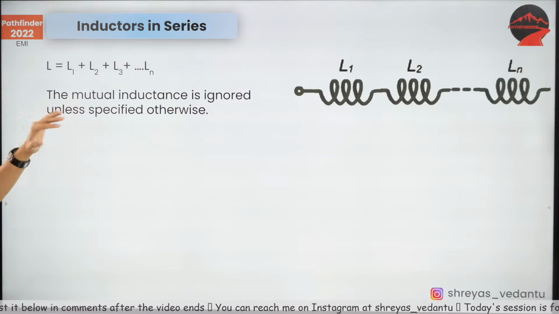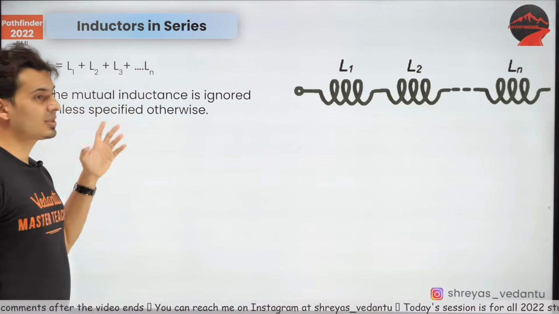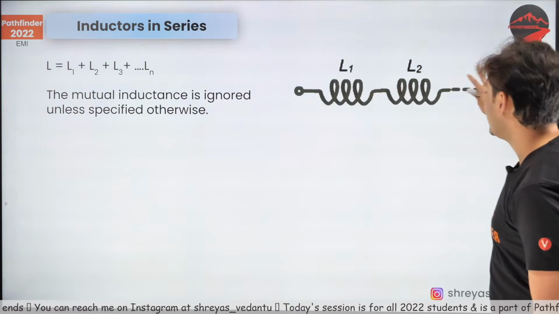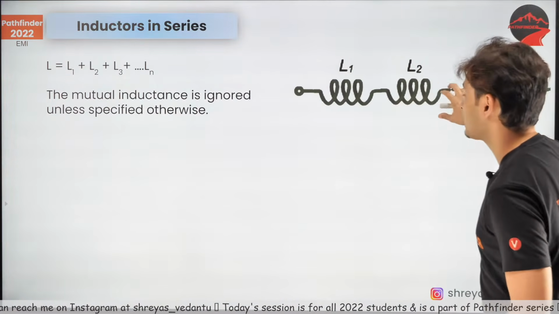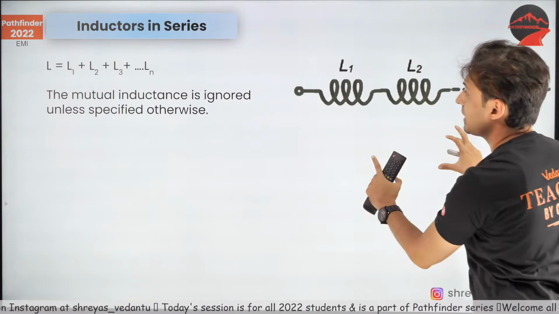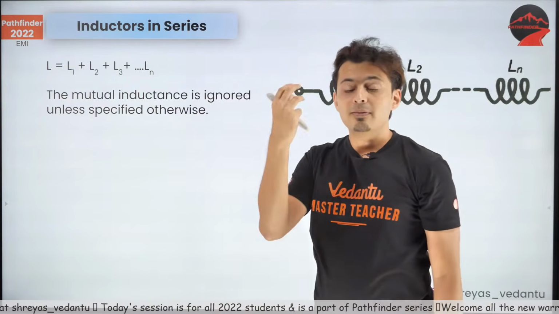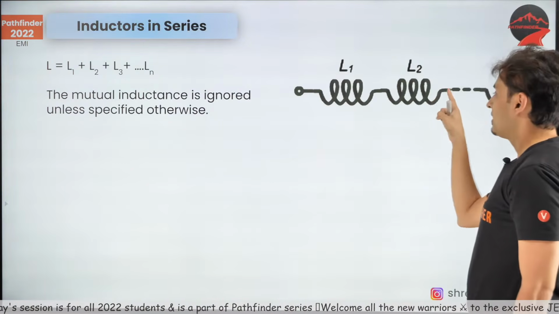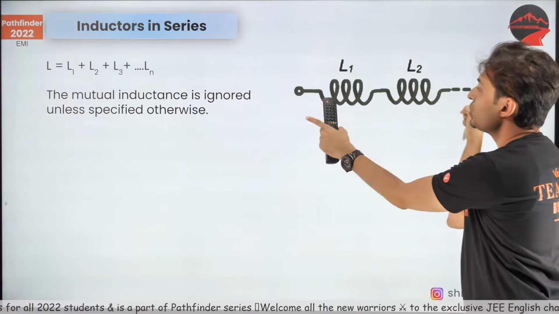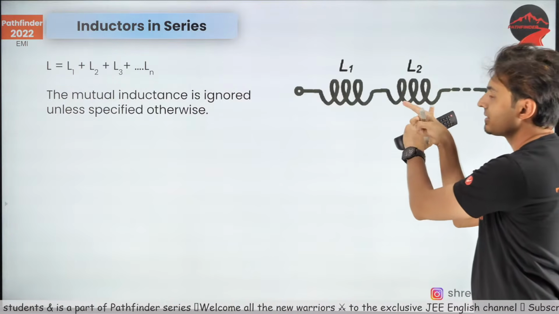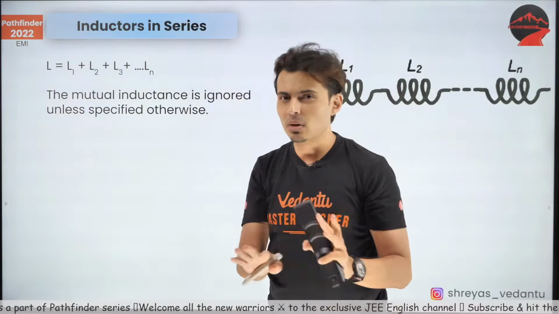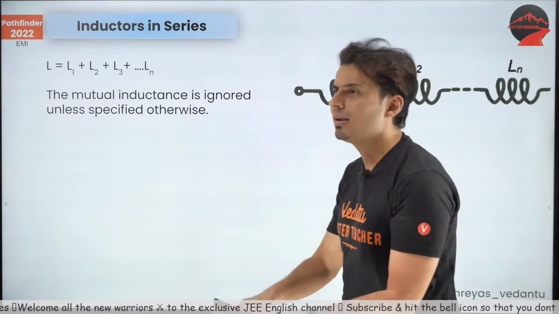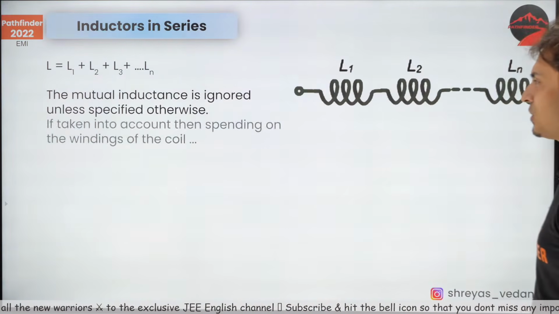Okay, so the mutual inductance is ignored unless specified otherwise. Now what does this mean? See, each of these inductors has its own self-inductance, but the total inductance of the circuit will also take into account that this current will affect this, and this current will affect this. So there is mutual inductance between these coils. Usually you don't worry about it. So in JEE Mains, don't worry about it. But sometimes in JEE Advanced, they can ask you these kinds of questions.